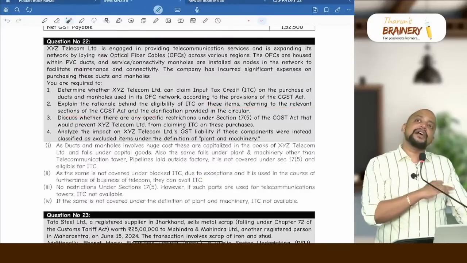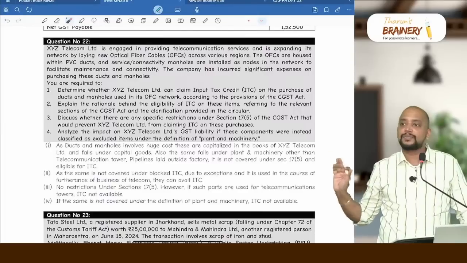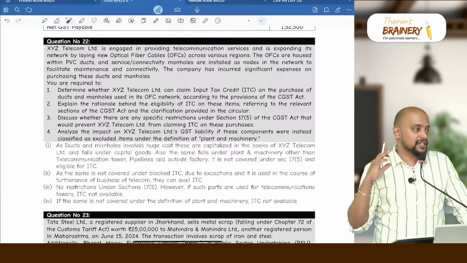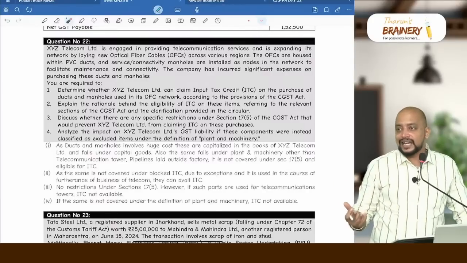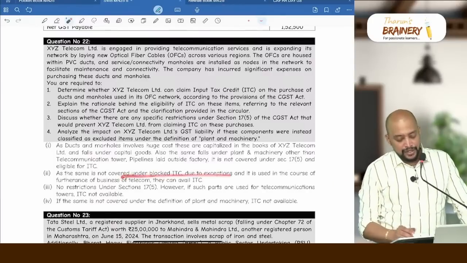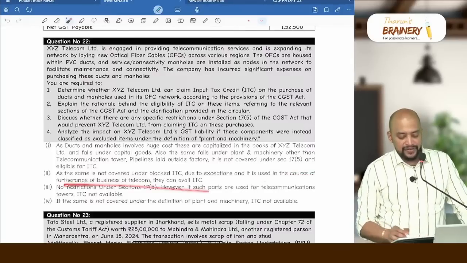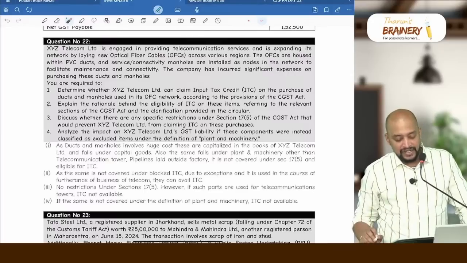The rationale for availment of ITC on all these things will be same. If something is not there in the blocked credit and it is used in the course or furtherance of business, we can definitely take ITC. So as the same is not covered under blocked ITC due to exceptions and it is used in the course or furtherance of business of telecom, they can avail ITC.